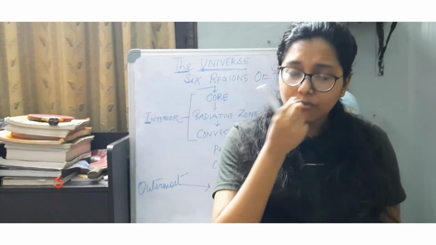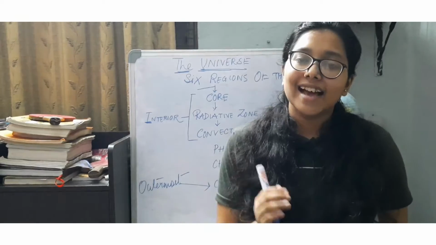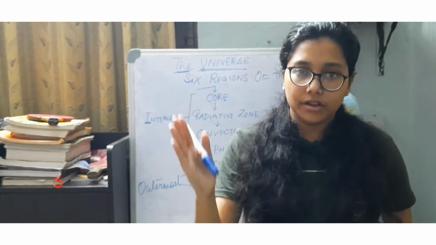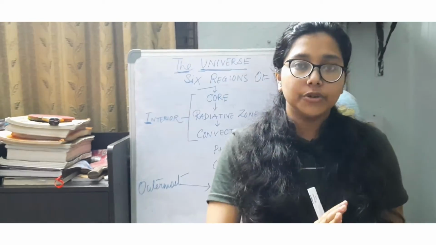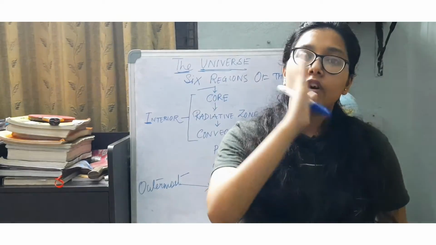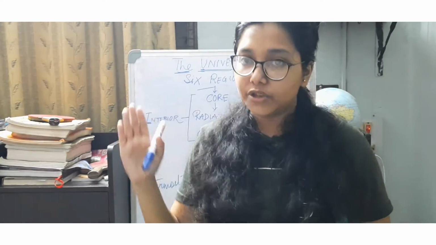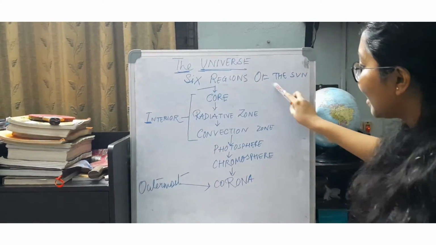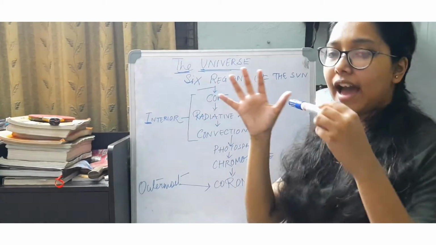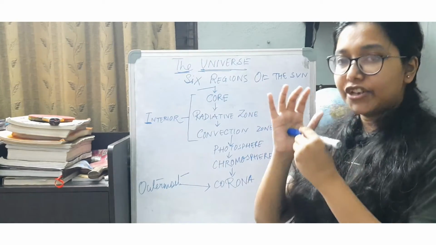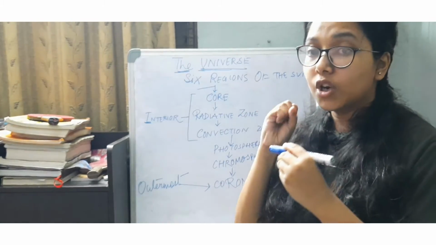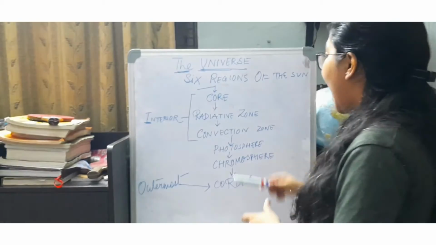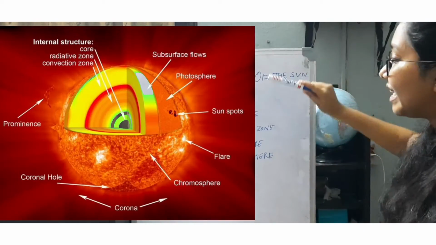Now the most important thing is the sun has 6 layers, and I can assure you that you should know what the 6 layers of the sun are. So I have mentioned them down, you can note them down as well. In the interior, at the utmost interior, at the center of the sun, it starts with the core of the sun, and then we move to the radiative zone.